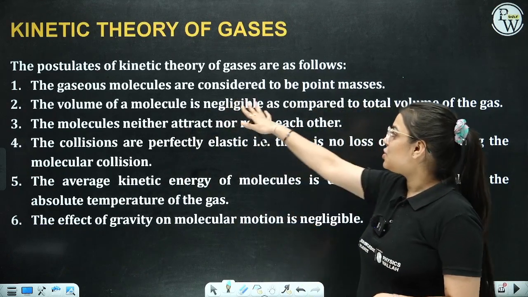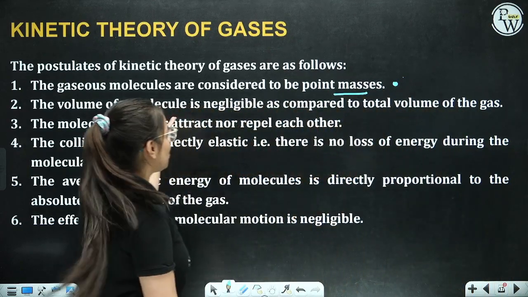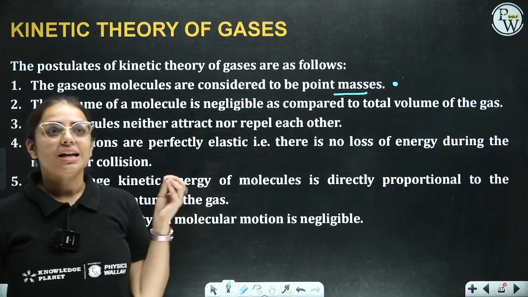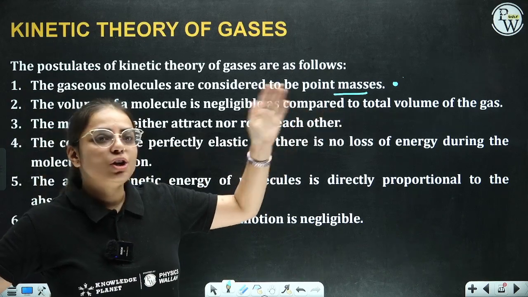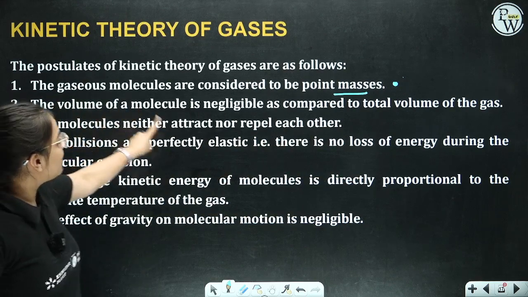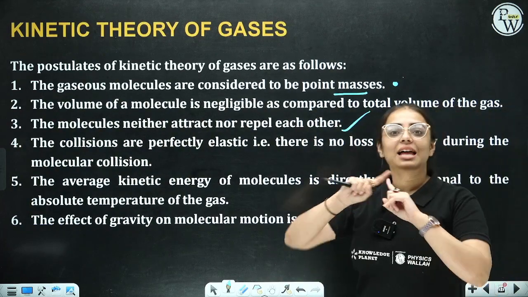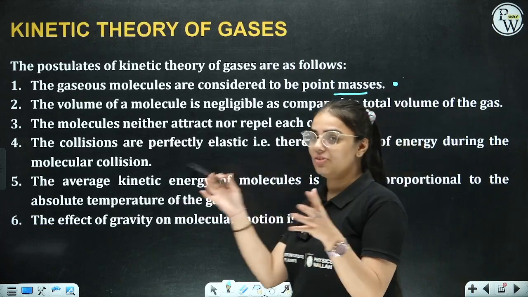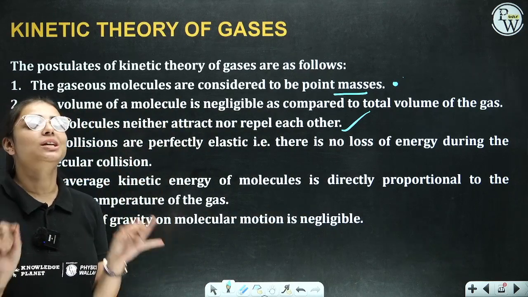How? See, the gaseous molecules are considered to be point masses. Next part, you'll get why we are saying that. The volume of a molecule is negligible as compared to the total volume of the gas. The molecules neither attract nor repel each other. Very interesting part: according to the kinetic theory of gases, the molecules neither attract nor repel each other. The collisions are perfectly elastic. That means when they bombard with each other, they are perfectly elastic. What is elastic? That there is no loss of energy during the collisions, right?